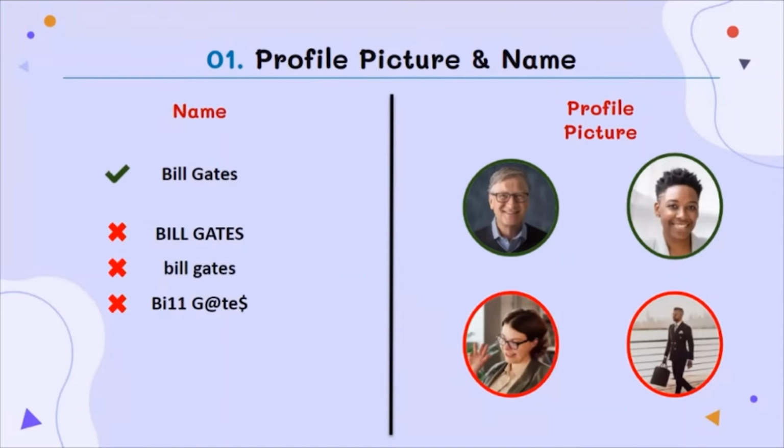Like you see, the first two profile pictures will work on LinkedIn, but the other two are not really suitable for LinkedIn. So name. You should write your name formally, like Bill Gates. All should not be in capitals. The first letter of each word should be in capital. The next slide.